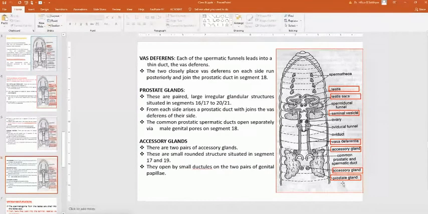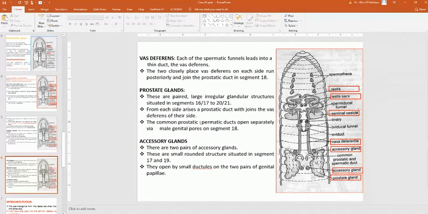Now the prostate gland. The next important part after the vas deferens is where they connect to the common prostatic and spermatic duct, and this is the most important part, the prostate gland. It is not like the very advanced prostate gland of the mammalian system, but from earthworms we observe how the prostate gland has evolved. These glands are paired, large, and irregular, not regular like in mammals or birds, but in annelids they are irregular.